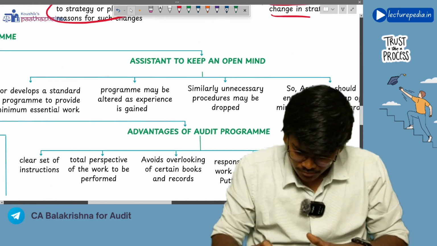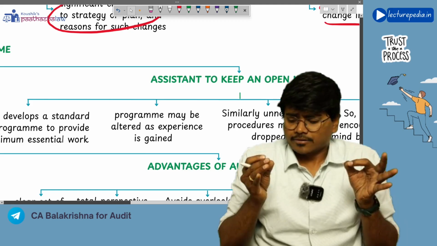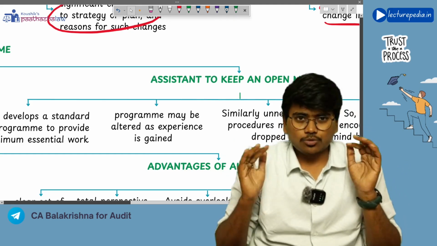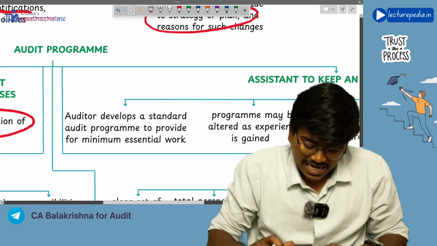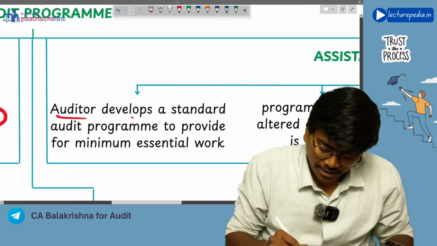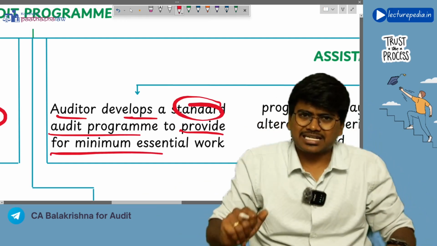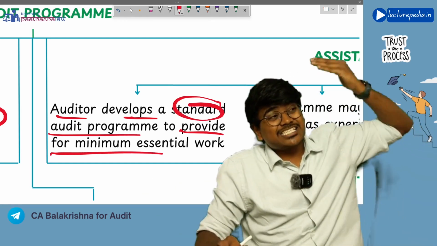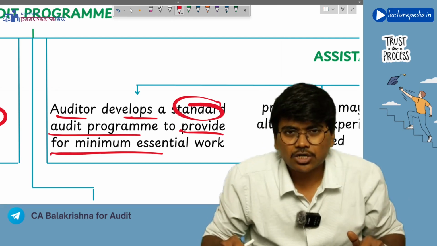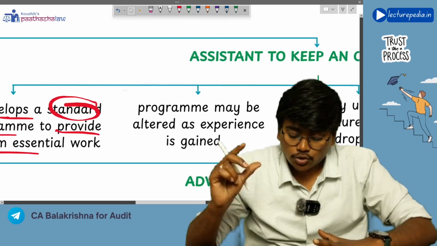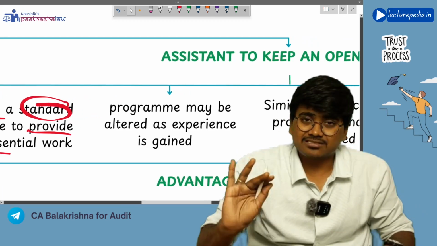Next, since you cannot use a single audit program for all the businesses, what you will do is prepare a standardized audit program. The auditor develops a standard audit program to provide for the minimum essential work that has to be done, and based on the experience gathered by the auditor and the client he is going to audit, he will make suitable alterations to the existing standardized program.